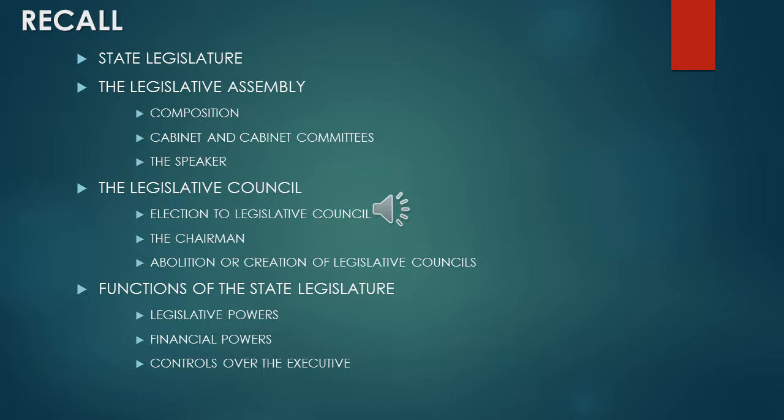Okay, the state legislature. So there are two organs, there are two houses, legislative assembly, legislative council. Only few states have both the houses. Most of the states have only one house, that is legislative assembly only. Okay, so this thing only we discussed in our previous class. So today we will move to the judiciary organ. So the judiciary of the state.